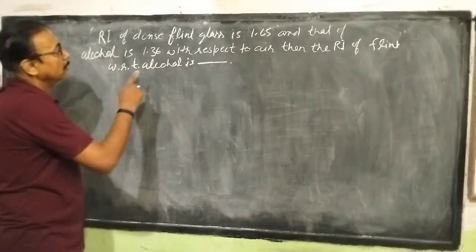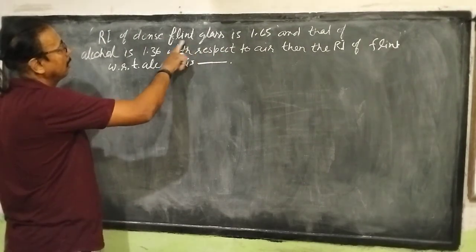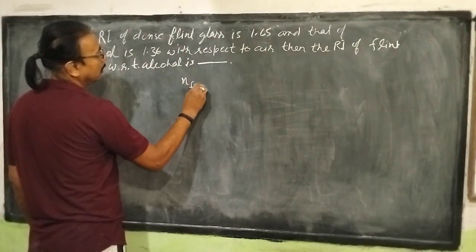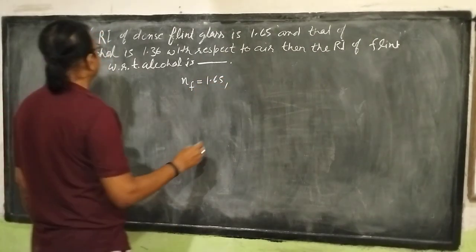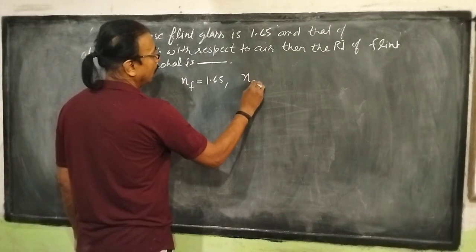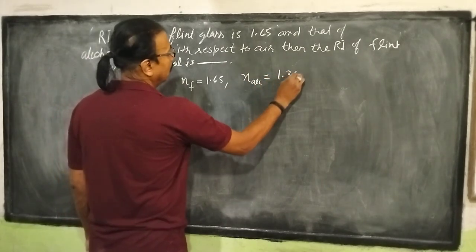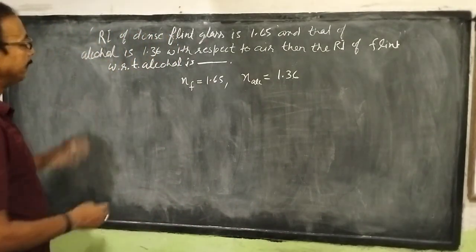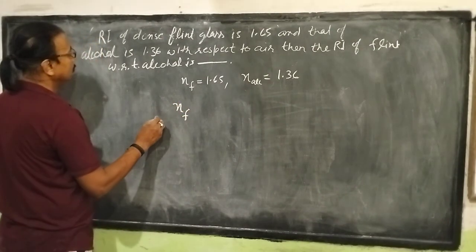Here we are given absolute refractive index, that is with respect to air. Absolute refractive index of flint glass is equal to 1.65 and that of alcohol is equal to 1.36. We have to find out the refractive index of flint glass with respect to alcohol.